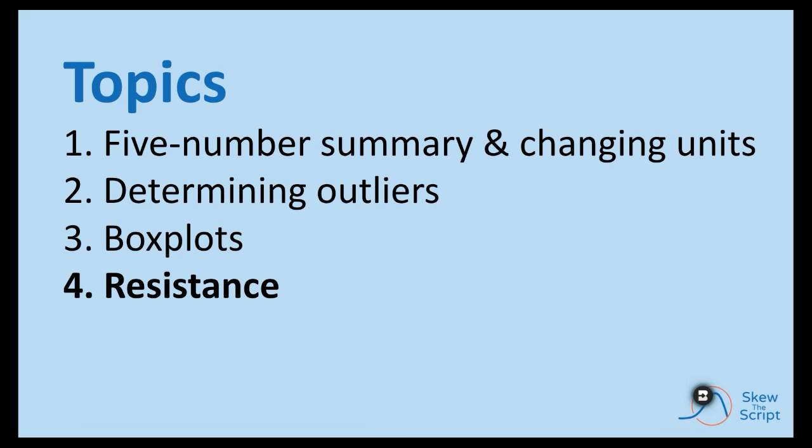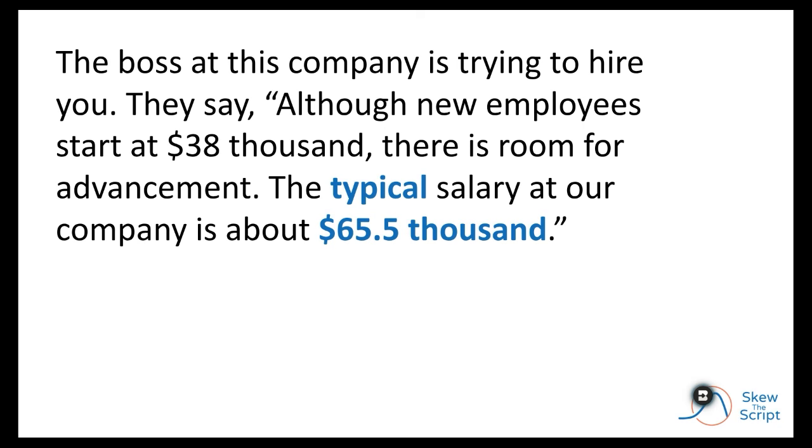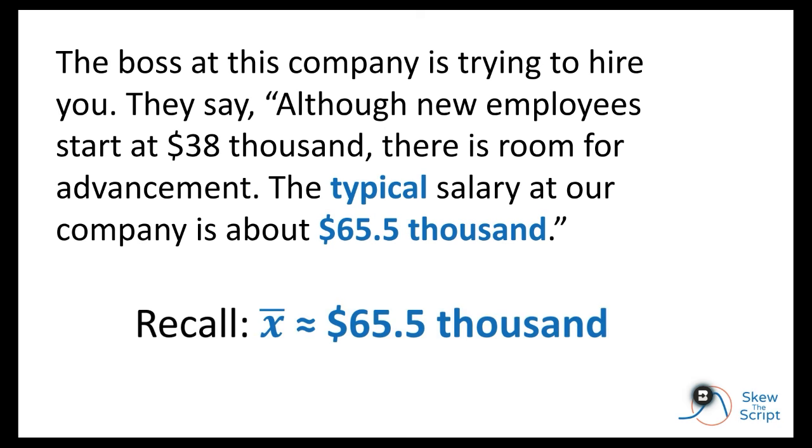Last section is resistance. So back to our original statement at the beginning of the lesson, the boss of the company whose salaries we've been analyzing is trying to hire you. They say, although new employees start at a salary of 38,000, there is room for improvement. The typical salary is about 65.5 thousand. So recall the mean of the salaries we showed earlier was 65,500 when we had our outlier calculations.